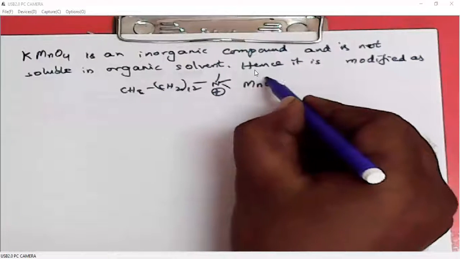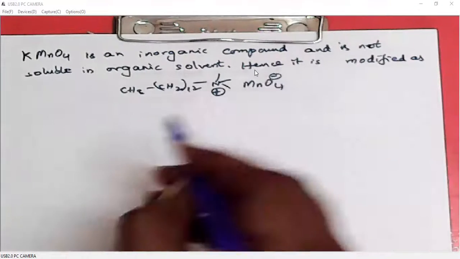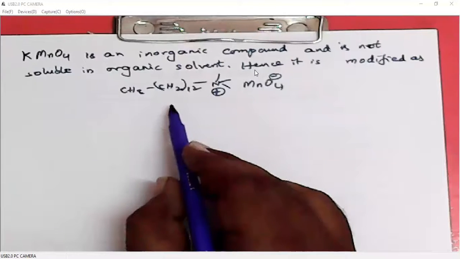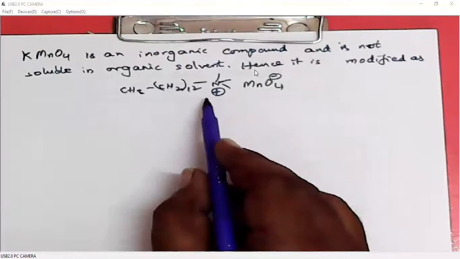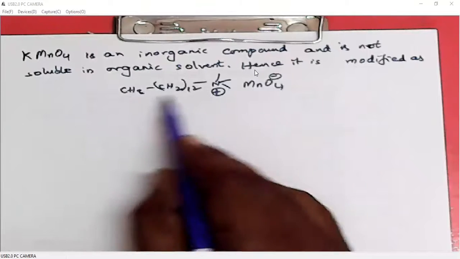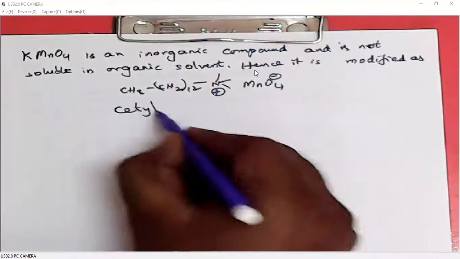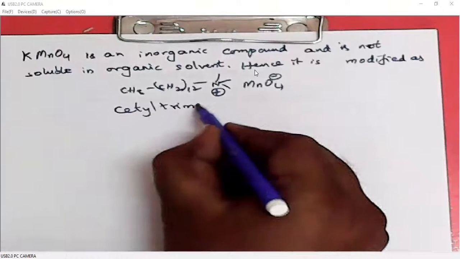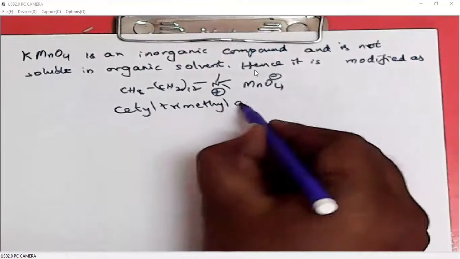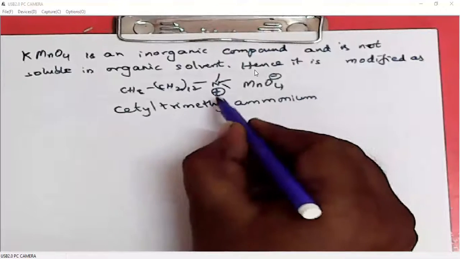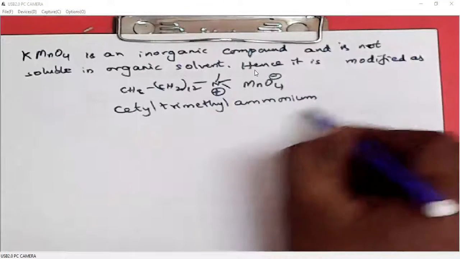Okay. So instead of the potassium ion, we will take an organic cation. Because of the long carbon chain, it is called cetyl trimethyl ammonium. Since it is positively charged, ammonium permanganate.